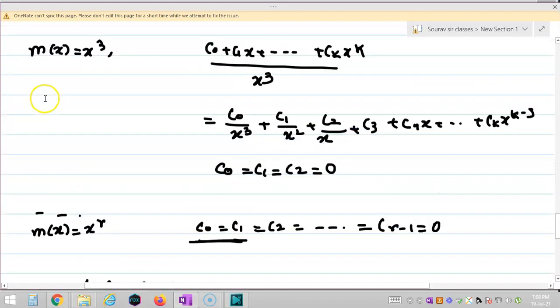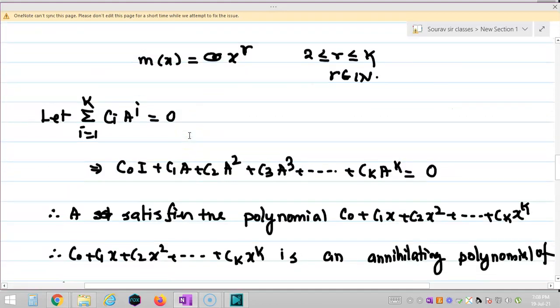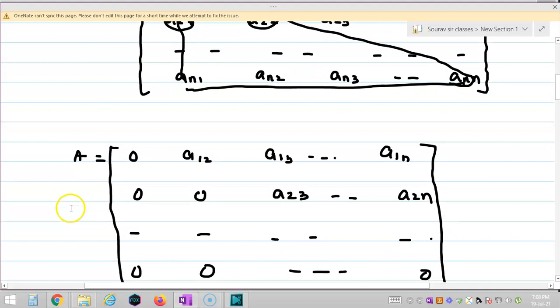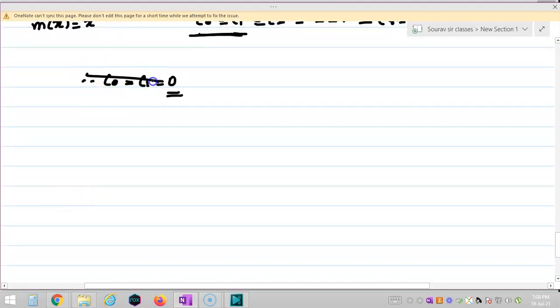Now when m(x) is equal to x cube, then c2 is 0. When m(x) is equal to x to the power 4, then c3 is also 0. But in any case, c0 and c1 are always 0. So that is what we need to prove, right students? We need to prove c0 and c1 are always 0. So I am writing this. In any case, c0 is equal to 0 and c1 is equal to 0, and this completes the proof.